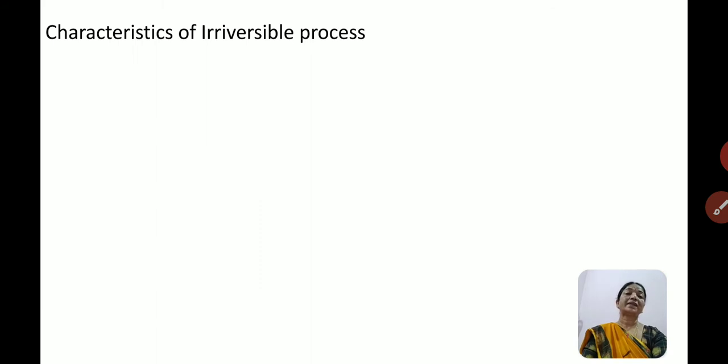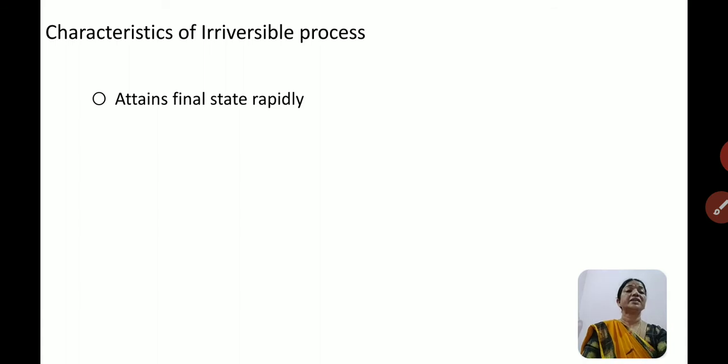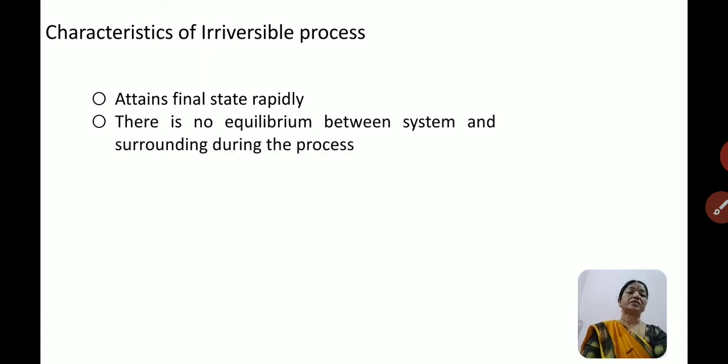Now, what are the characteristics of irreversible process? It attains the final state rapidly. Any process which happens spontaneously and rapidly is an irreversible process. There is no equilibrium between the system and surroundings. So all the characteristics of irreversible process are observed to be exactly opposite to that of the reversible process. In a reversible process there will always be an equilibrium between the system and surroundings.